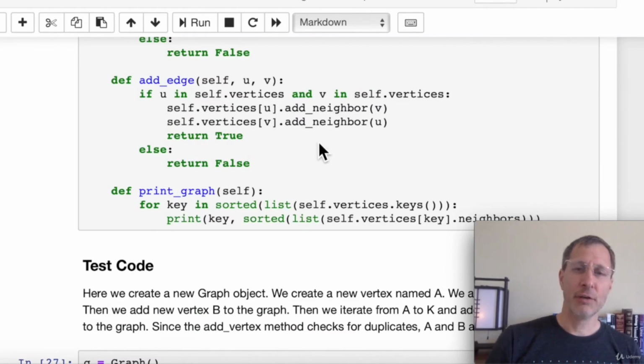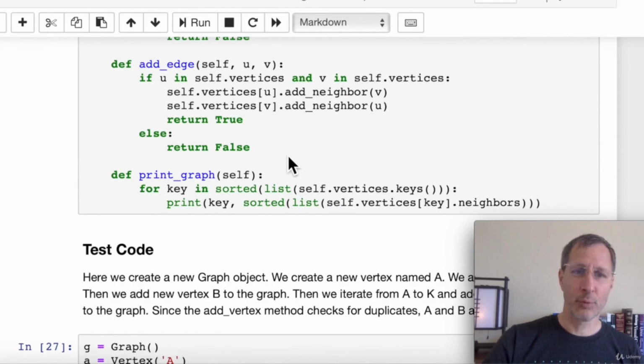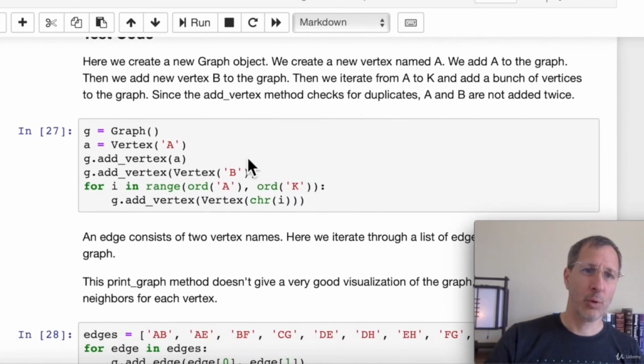And to add an edge, each time we create a new edge, we check if both of the vertices are actually existing real vertices in the graph, because if the vertex does not exist in that graph, we can't add an edge connecting that vertex. And assuming that both vertices are valid vertices, then we add U to V's neighbor list and V to U's neighbor list. That's why we have two different add operations here. And we return true. And then to print the graph, we're really just going to print out the neighbor list for each vertex. So the name of the vertex and then that vertex's neighbor list. And our test code, well, we'll create a new graph G here. And then there are a few different ways to add vertices to that graph. Here are 3 different ways.